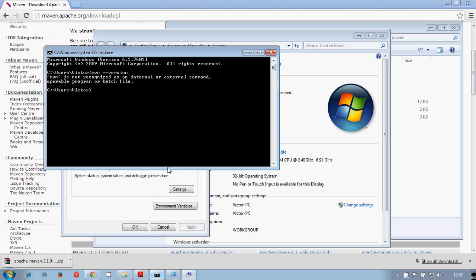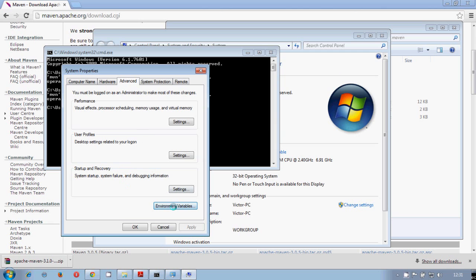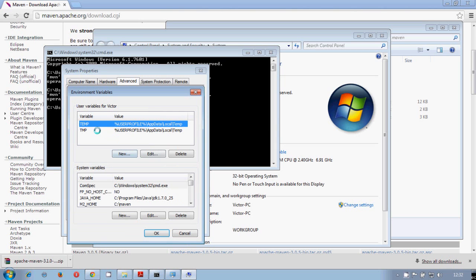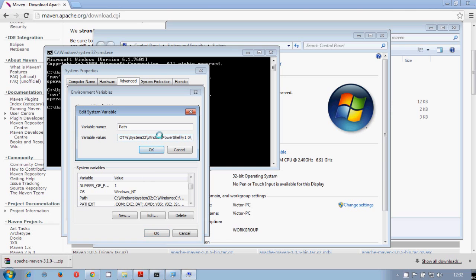So you see that if we still type Maven version, it doesn't show anything. So let's try something else. We need to add now M2 home into our path. We will find a path. We will add at the end of the path this separation. So we say that we will load from M2 home.